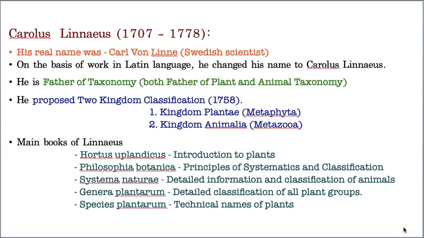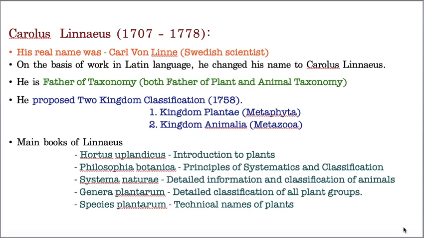That's why he changed his name to Carolus Linnaeus. See how passionate he was, it shows his dedication towards his work. That clearly shows how sincere he is.